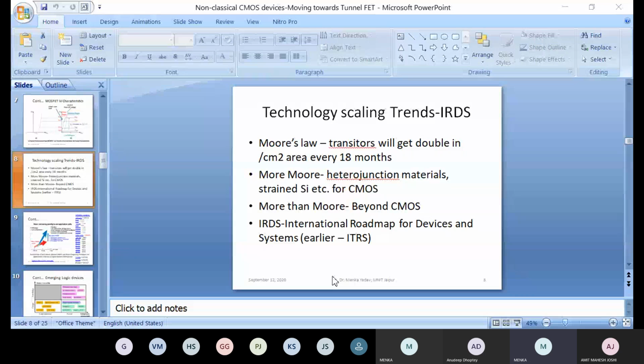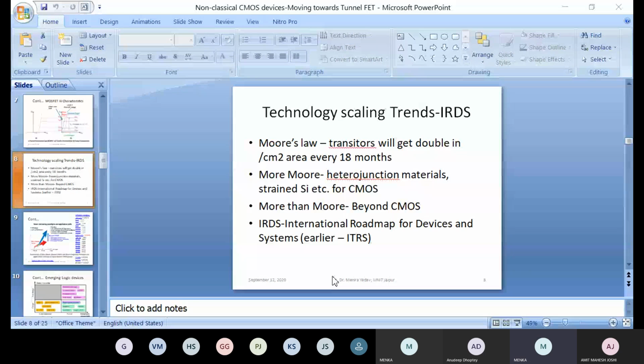Then as the technology kept scaling more and more, density increased in 1 square centimeter. So More than Moore came into existence because problems were faced by Moore's law. More than Moore means the CMOS structure is there, whatever was applicable for MOSFET, those things are there, but either they will be using heterojunction materials or III-V materials or strained silicon in order to increase the mobility or other things.